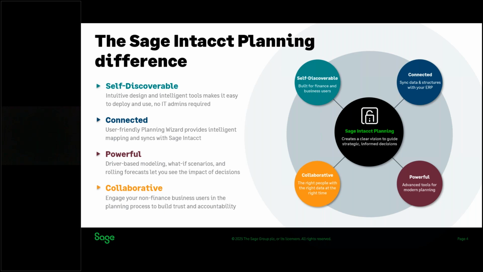The collaborative nature of the tool allows you to engage with the right people, the right data, at the right time. And I like to add a fifth item to this, to mention its affordability. You get world-class planning functionality software that is priced 50% lower than most competitors. If you think about how much time is spent on budgeting and planning, this will pay for itself. Not having to be concerned with errors that are inherent with Excel, for example, or being approached by your CEO about making a small change in assumptions revolutionizes the financial planning and analysis process.